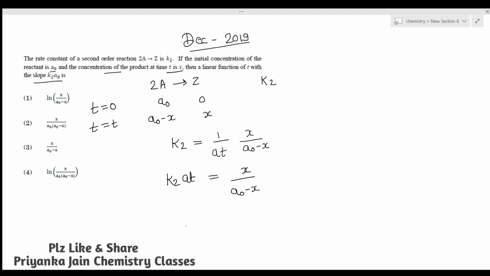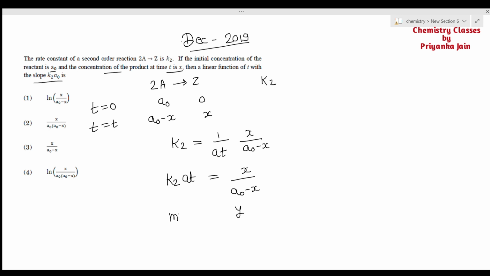If you are comparing it with the equation of the straight line, y is equal to mx plus c, you can write y, this will be equal to mx and plus c, where c is equal to 0. Here one variable is t and the other variable is x upon a naught minus x. It means this x upon a naught minus x is changing with the time, and this k2a is equivalent to m, which will be our slope.